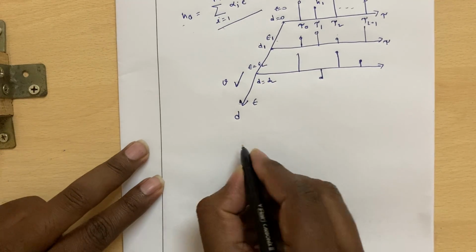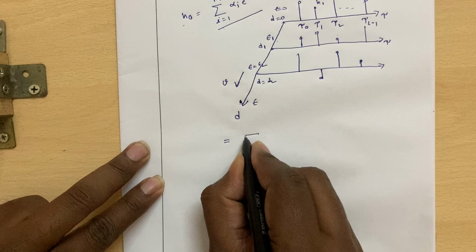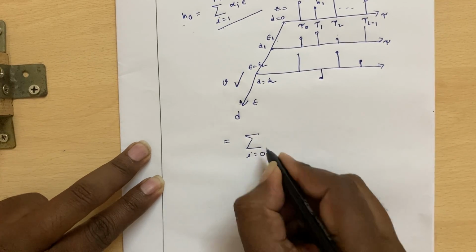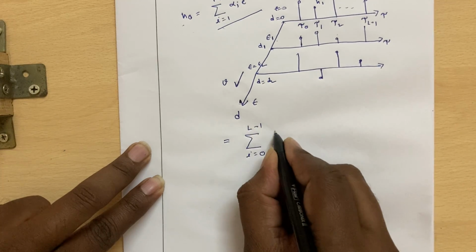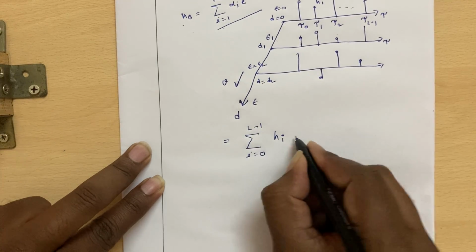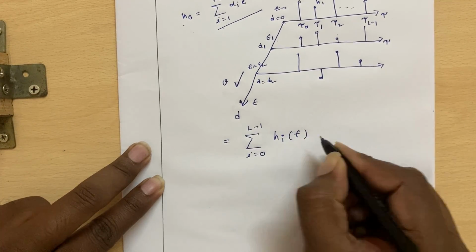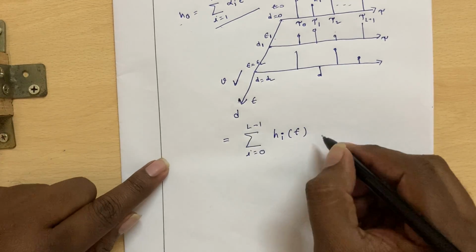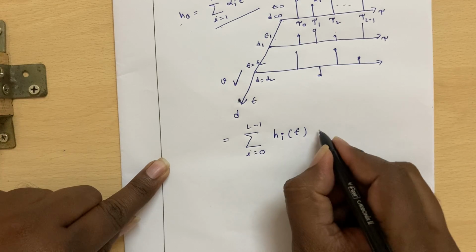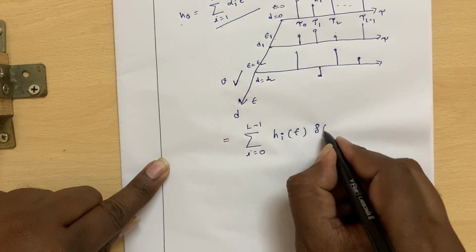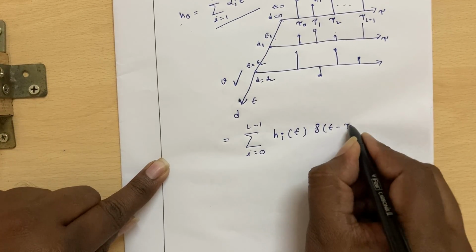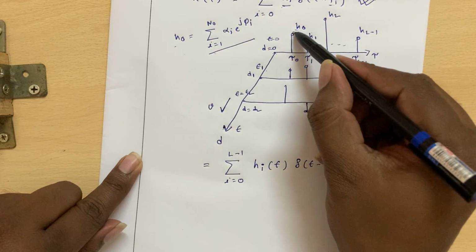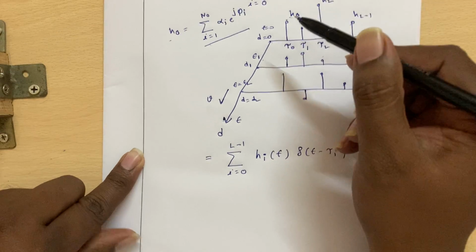So we can write the channel impulse response like this: i equal to 0 to L minus 1, h i, which is now time dependent, since we want to talk in terms of time instead of location, times delta of t minus tau i.